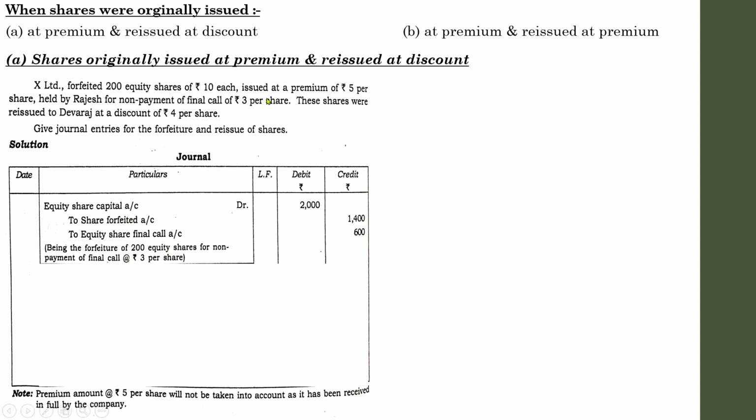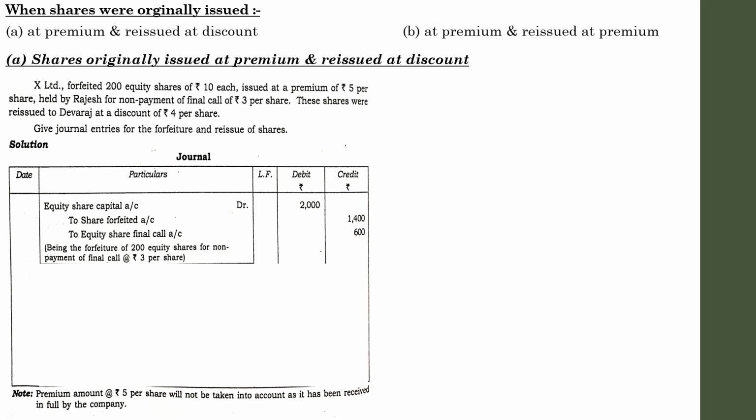He didn't pay the final call of rupees 3, so 3 into 200, 600. That is how these amounts were obtained. Being the forfeiture of 200 equity shares for non-payment of final call at rupees 3 per share.